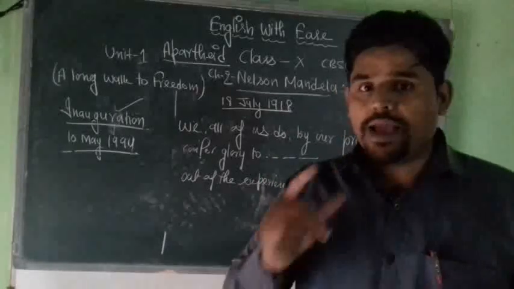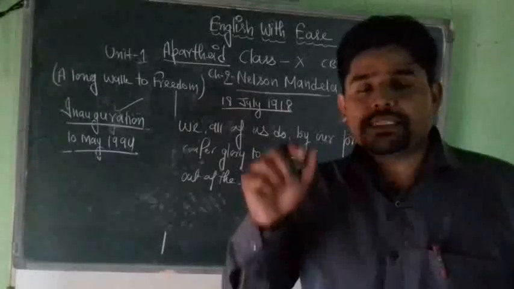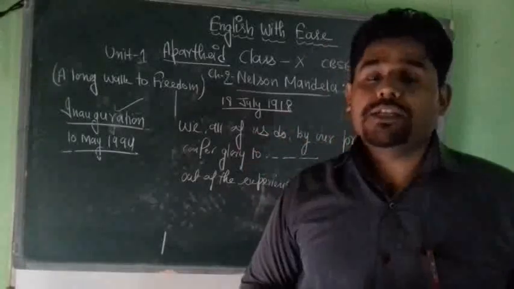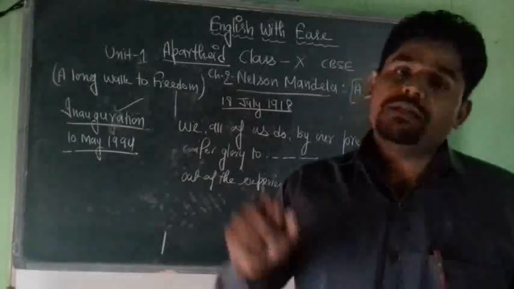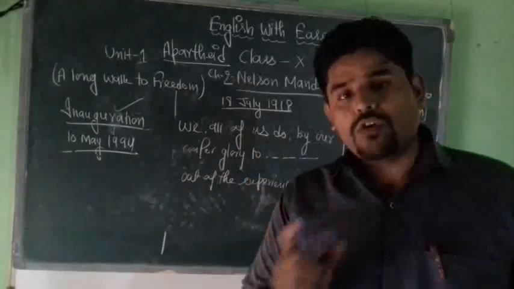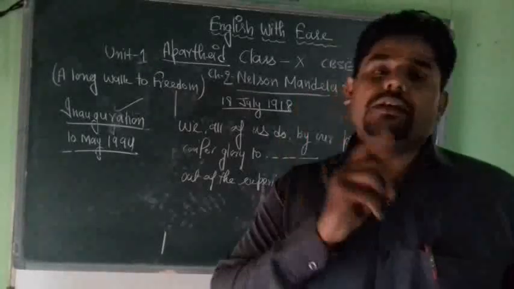Why will the whole world be proud of it? Because it is for the first time in the history of South Africa that such a democratic and non-racial government has been formed, and this government is fairly as well as freely elected.